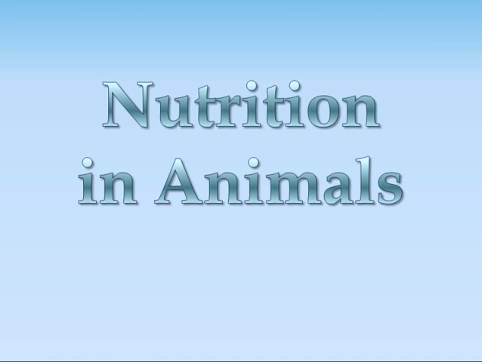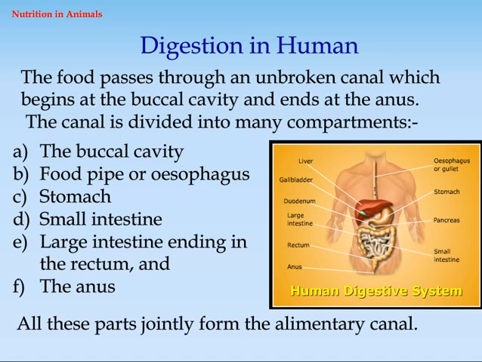Topic: Nutrition in animals. Digestion in human. The food passes through an unbroken canal which begins at the buccal cavity and ends at the anus. The canal is divided into many compartments.